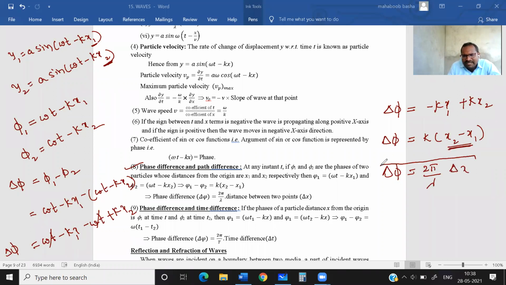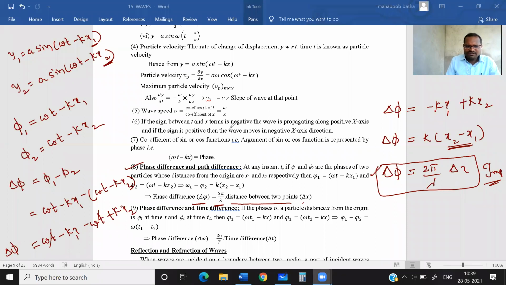Very, very important result. You need to remember this result for solving objective questions. The relation between phase difference and path difference is delta phi equals 2 pi by lambda into the distance between the two particles, which is nothing but delta x. Remember this formula. Important. Clear?